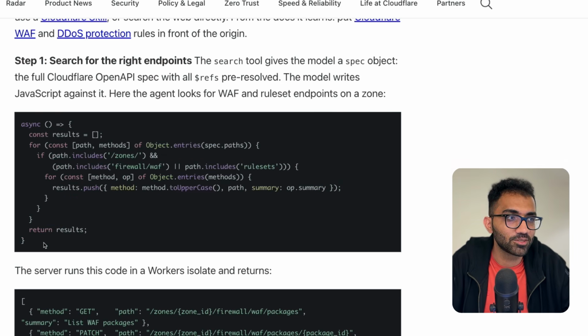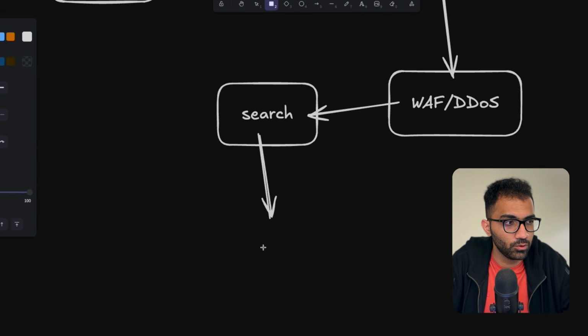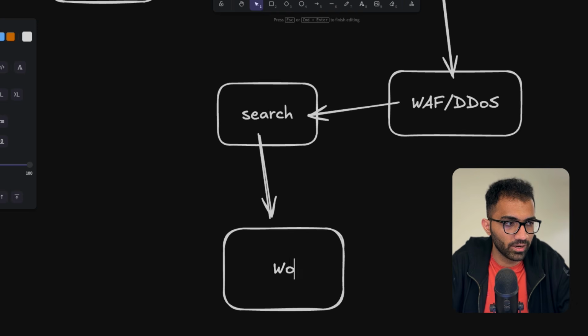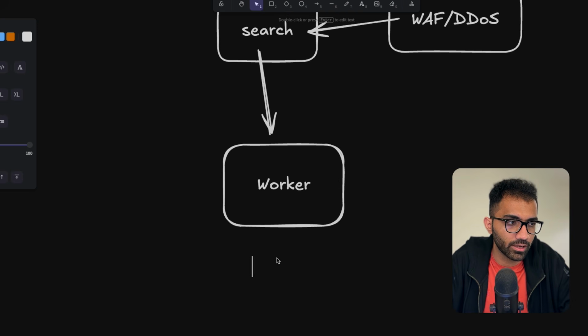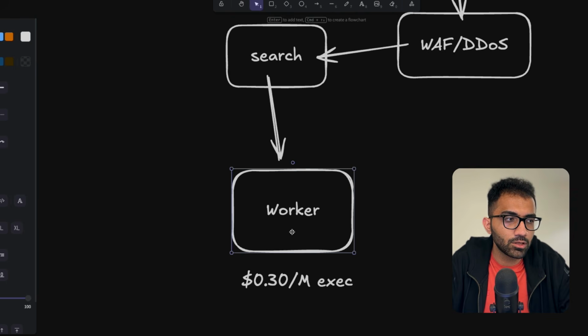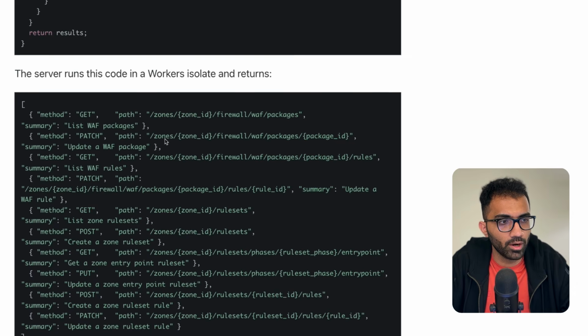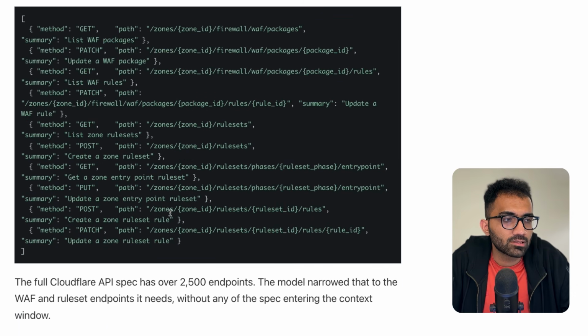Because I can see this happening, where the search actually gets executed on a Cloudflare worker, right? Which is basically a priced offering. They have like 30 cents per million executions, if I'm not wrong, which is the consumer pricing that they have. But they execute this free of cost, I'm assuming, and they return the result to your worker, right? And it gives you the summary and whatever else you need.